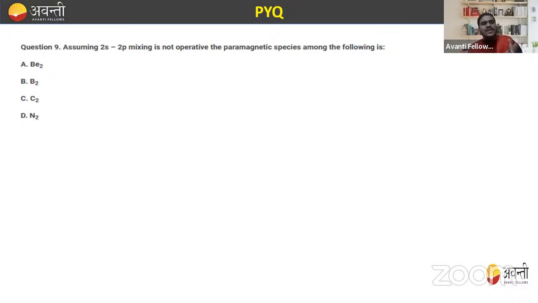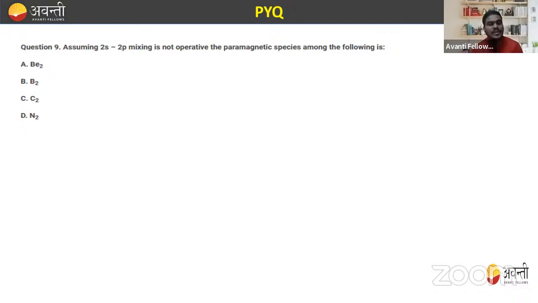Now, assuming 2s-2p mixing is not operative, the paramagnetic species among the following is. So you have to identify the paramagnetic species among the following, with one condition given: assuming 2s-2p mixing is not operative. If the 2s-2p mixing is not operative, then what does this mean?